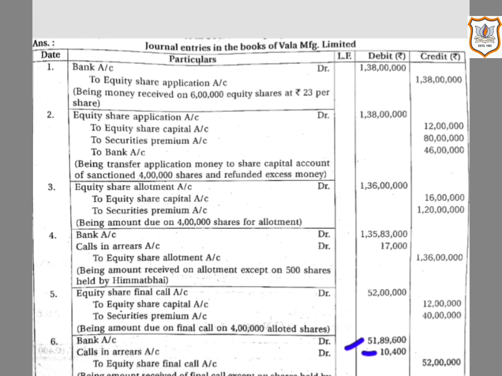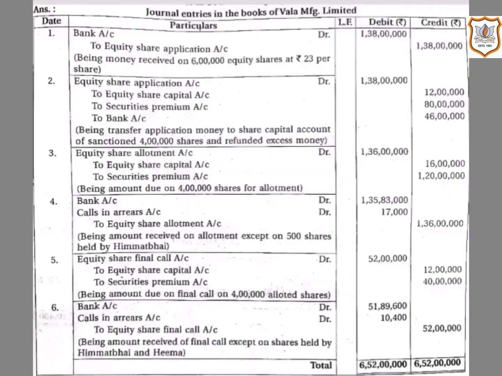Then equity share final call account will be credited by rupees 52 lakh. That means out of rupees 52 lakh, the company received 51 lakh 89,600, and did not receive rupees 10,400 from shareholders.